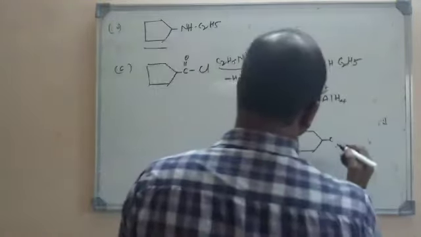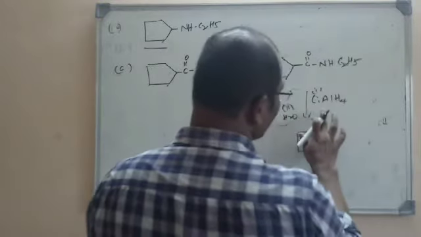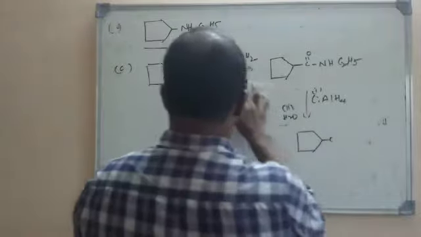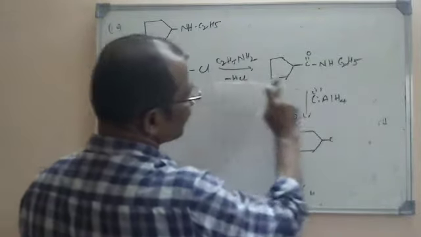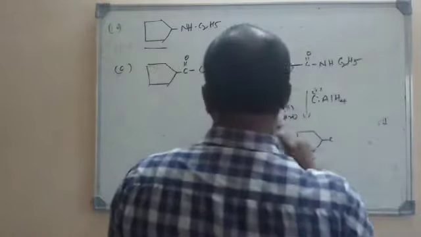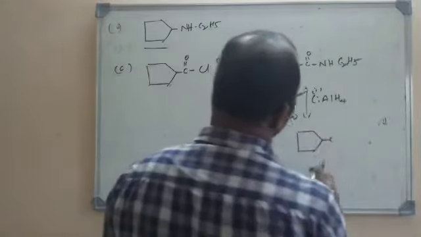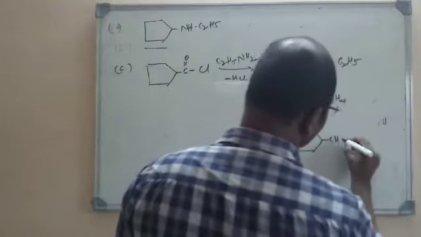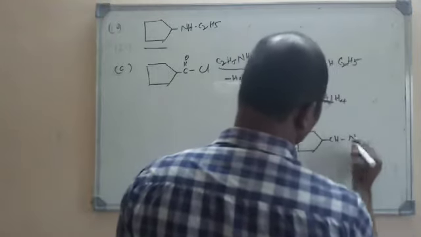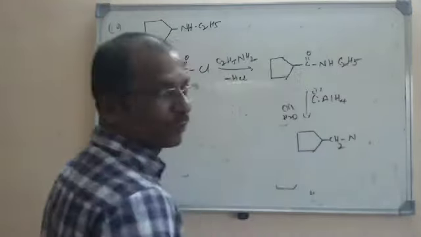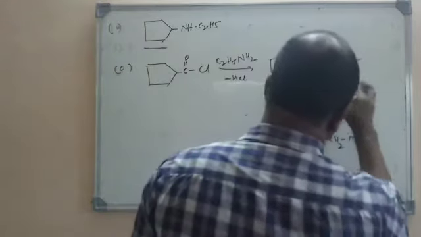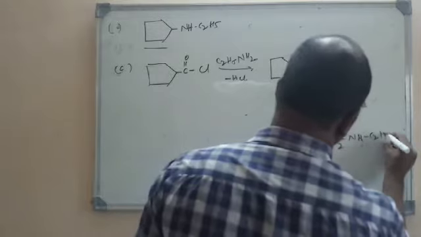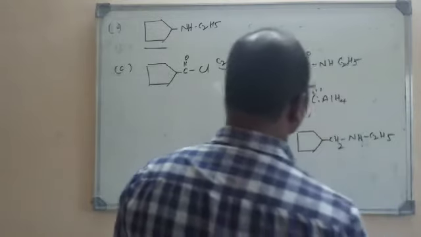So when it is reduced here, clearly it is a reduction reaction. First of all, here HCl is lost and there is a bond between CO and NH here. So on reducing, what will happen here? Water will be removed so that it will become CH, and two hydrogens if you add, it will become CH2, and here on addition of hydrogen it will become NHC2H5.